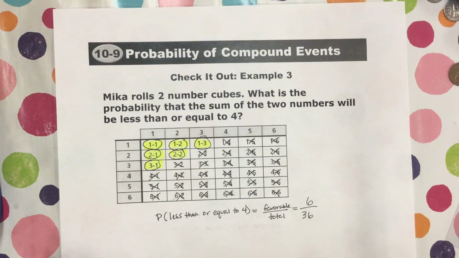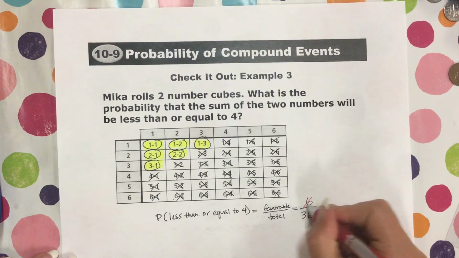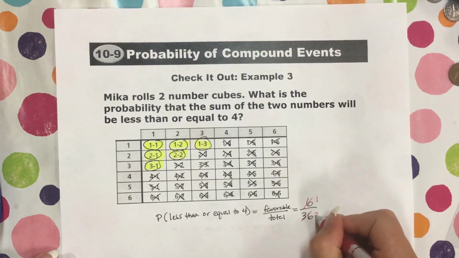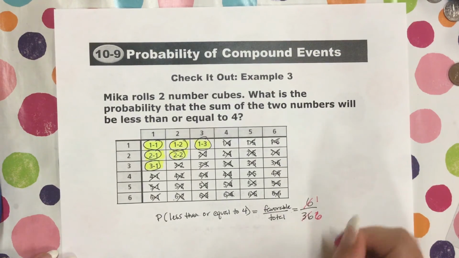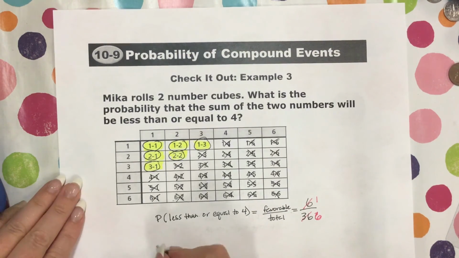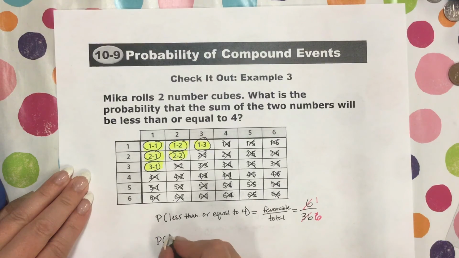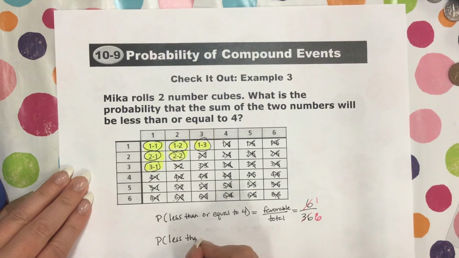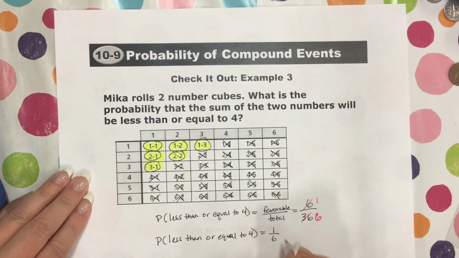Perfect. Okay, now we just need to go ahead and reduce this fraction. 6 and 36, there's a common factor of 6. 6 goes into 6 one time. 6 goes into 36 6 times. That means the probability that it will be less than or equal to 4 is 1/6.